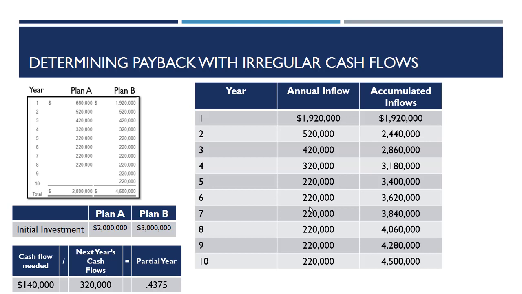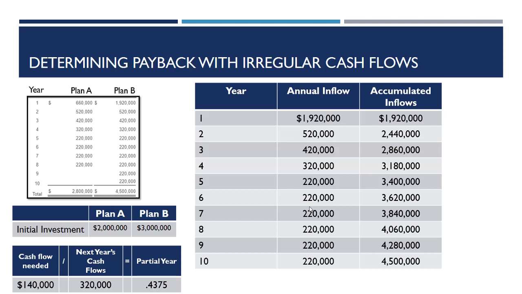How much are we going to need? Enough to get from that $2,860,000 in accumulated inflows we have at the end of year 3 up to our initial investment of $3 million. So $3 million minus $2,860,000 means we're going to need $140,000 in cash inflows from year 4.